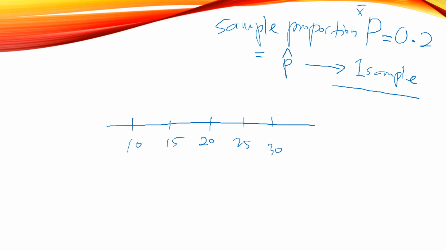Then you do the same thing again: you do the sampling, you get the proportion, and then you start to pile up the sample proportions here. Oh, I used the Manchester City color here, sorry.